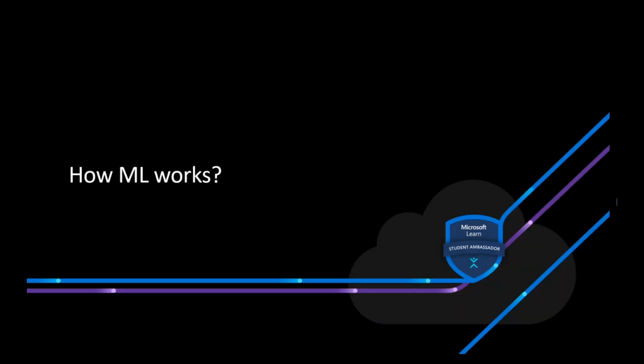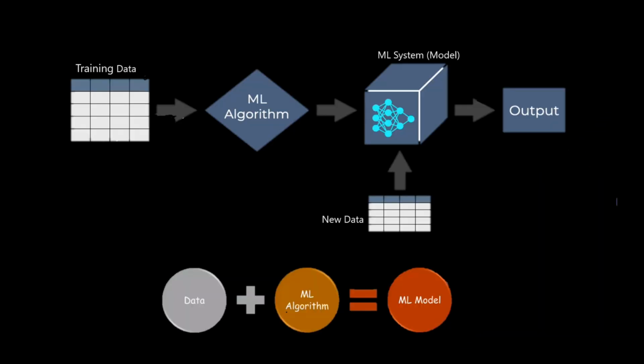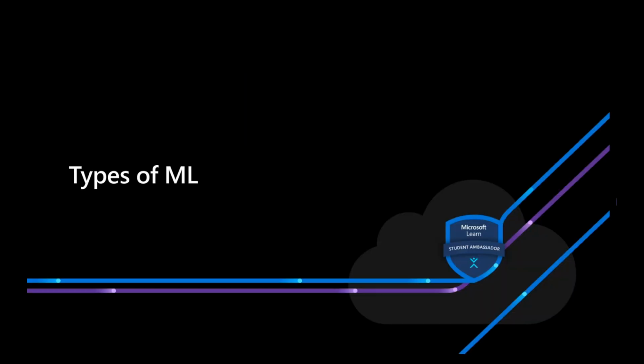How does ML work? So we have input data or training data. Then we have a machine learning algorithm which we give to the ML model. Then after training, we give it new data or test data. We check whether the model is generating the right output or not. Then it will generate the output.